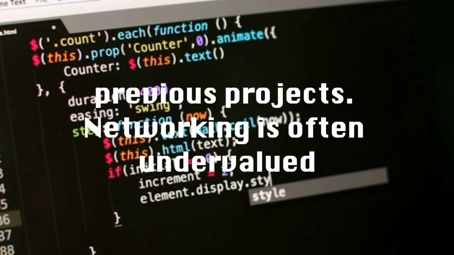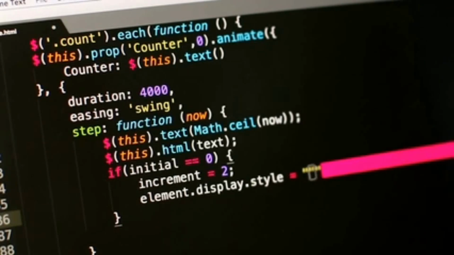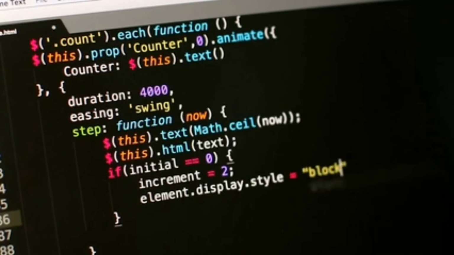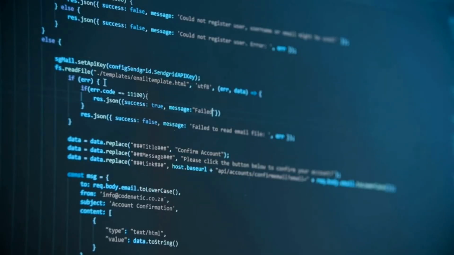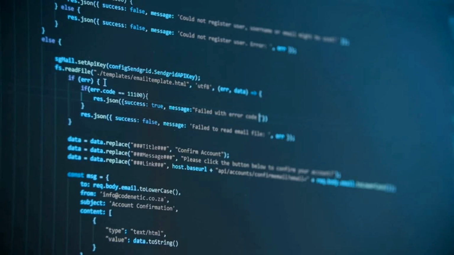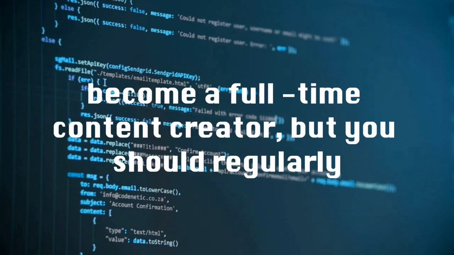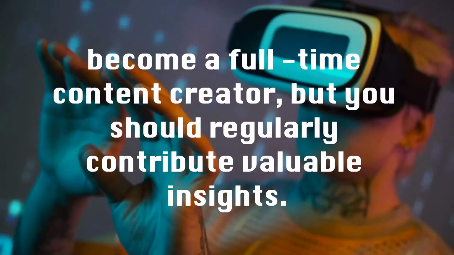Networking is often undervalued by developers, but it's crucial for reaching high salary brackets. Let's explore how to network effectively in the Flutter ecosystem. First, establish yourself as a knowledge sharer in the community. This doesn't mean you need to become a full-time content creator, but you should regularly contribute valuable insights.